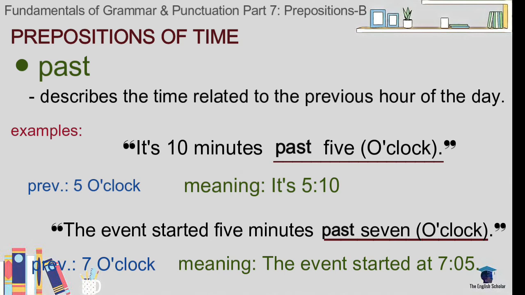Now, there are time intervals: 10 minutes between 5 o'clock and 5:10, and 5 minutes between 7 o'clock and 7:05. Since we need to connect the present time to the previous time through how many minutes have passed, we use the preposition of time past.